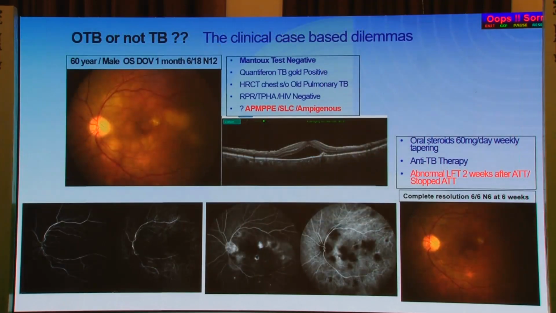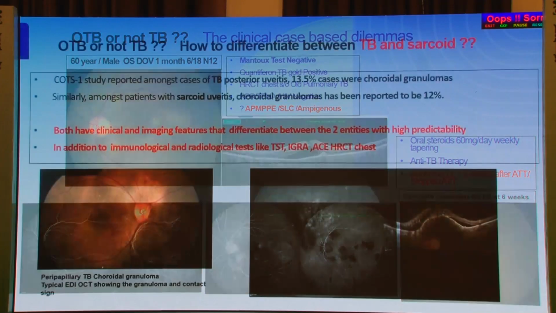And this was another case of AMP, which had positive quantiferon and HRCT suggestive of old pulmonary tuberculosis. But if you can see the FFA, ICG and other pictures, more suggestive of AMP, this patient could not tolerate ATT. We had to stop it, but he resolved completely with only steroid therapy.